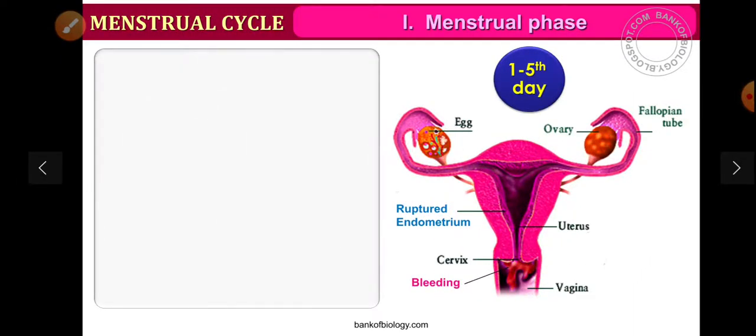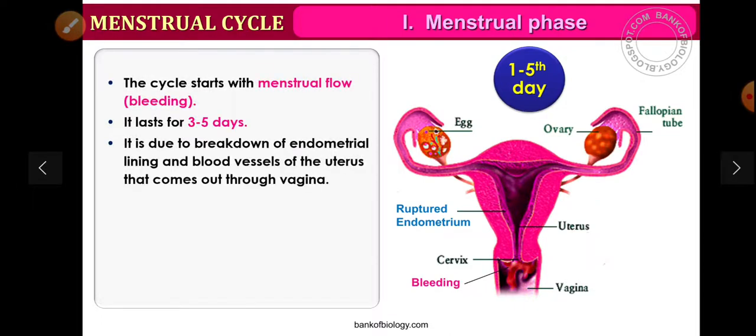First we will talk about the menstrual phase, day 1 to 5. Menstrual flow occurs due to breakdown of the endometrial lining of the uterus. The cycle starts with menstrual flow, that is bleeding. It lasts for 3 to 5 days. It is due to the breakdown of the endometrial lining and blood vessels of the uterus that come out through the vagina. Menstruation occurs if the released ovum is not fertilized.